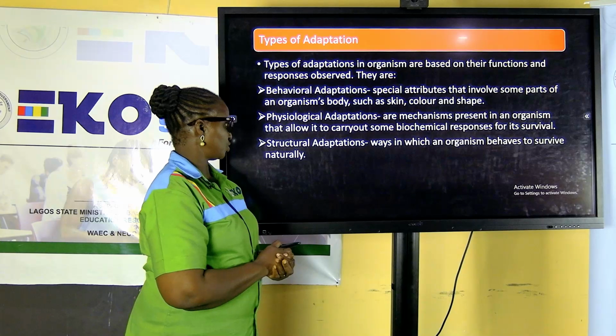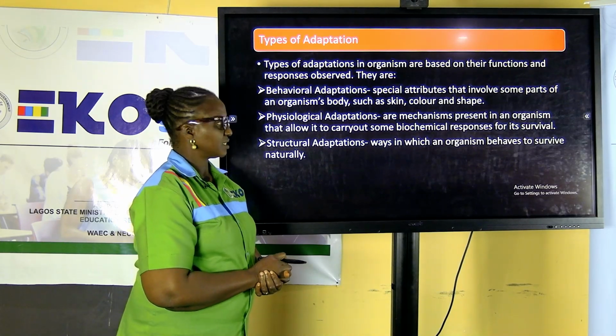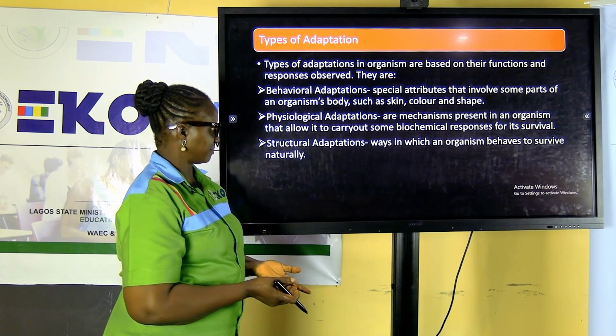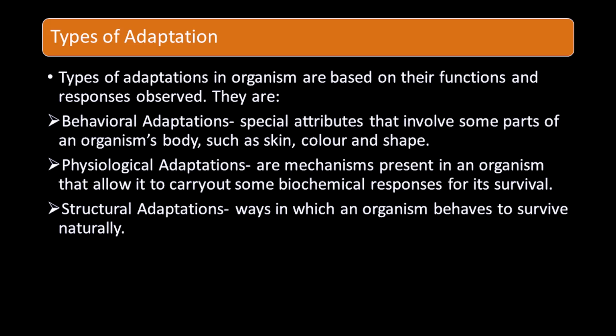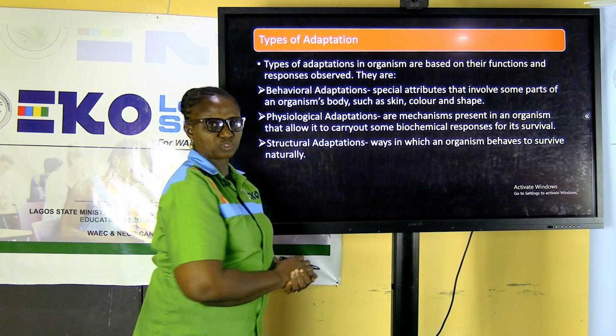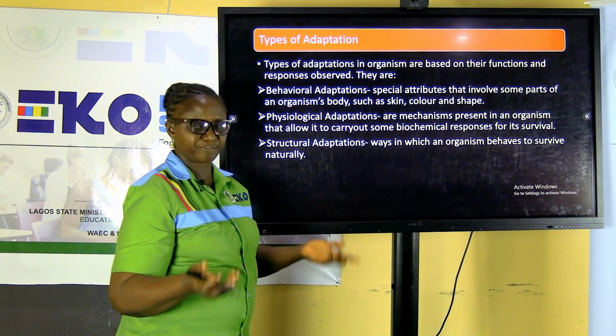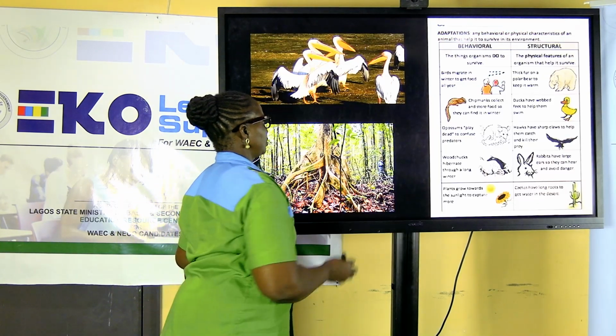Then we have physiological adaptation. This has to do with the mechanism presented by an organism that allows it to carry out some biochemical responses for its survival. And the last one is structural adaptation. This describes the ways in which an organism behaves or survives naturally, and in structural adaptation, forms, structures, and features are in use.